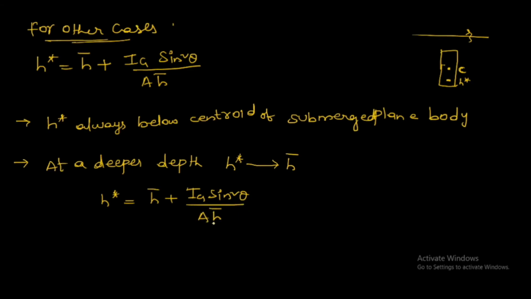At a deeper depth, h bar will be more, therefore the denominator will be more, therefore the term will be near to 0. So we get h bar equal to h star. So center of pressure tends towards the h bar.